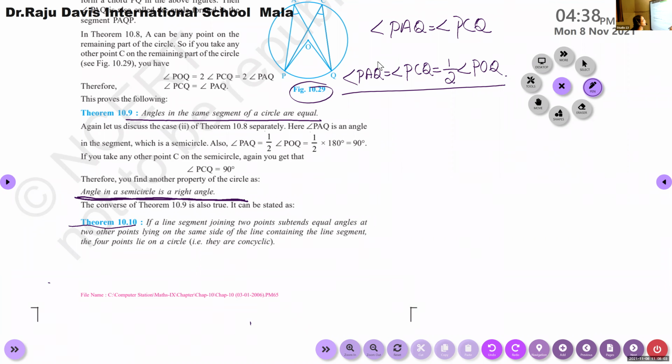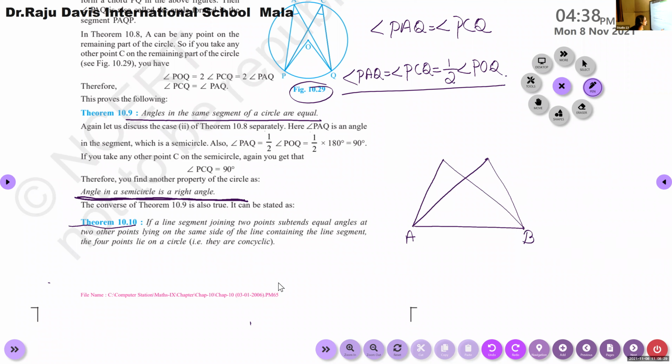See, if a line, line AB, joining 2 points A and B, subtends equal angles at other 2 points, so AB subtends equal angles at other 2 points on the same side of AB.